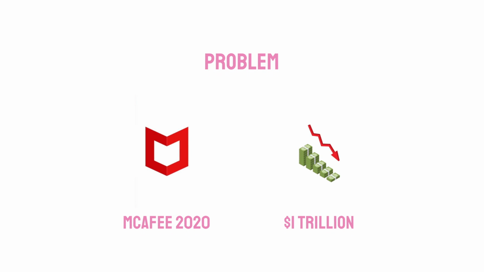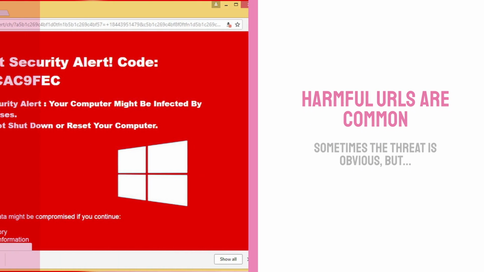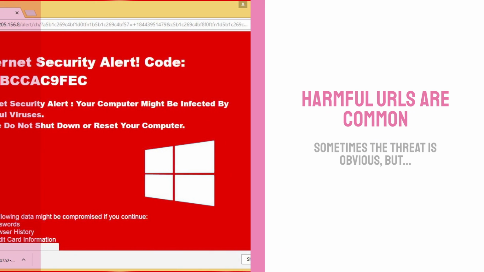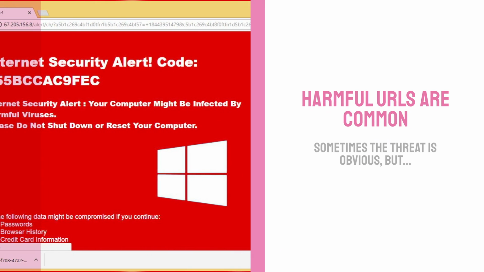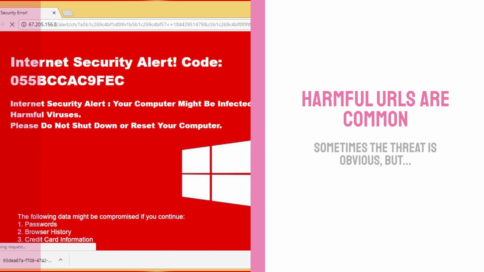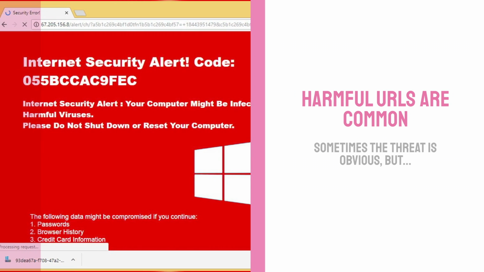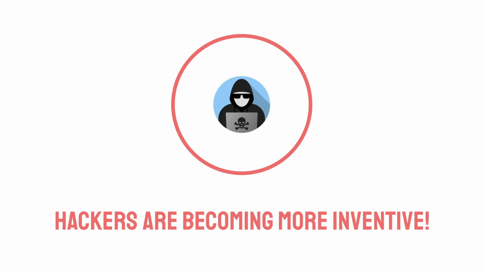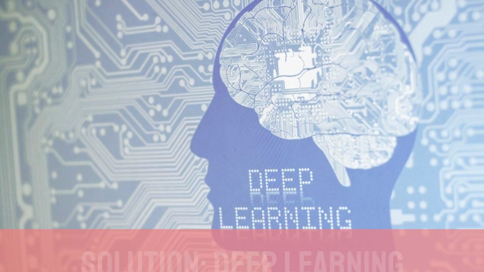According to McPhee, global losses from cybercrime reached nearly $1 trillion in 2020. Cybercrime often involves the use of malicious URLs that host unsolicited and harmful content. Sometimes, the malicious nature of a URL is obvious, such as when the URL has improper formatting or when it contains suspicious phrases. However, hackers are becoming increasingly inventive at hiding the malicious nature of URLs. Also, malicious URLs come in many variants, each with different features.